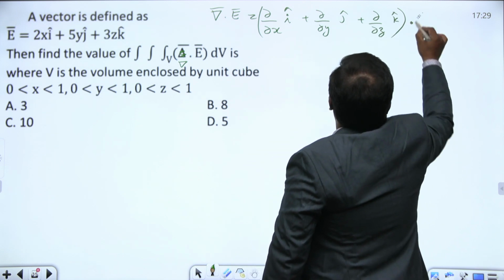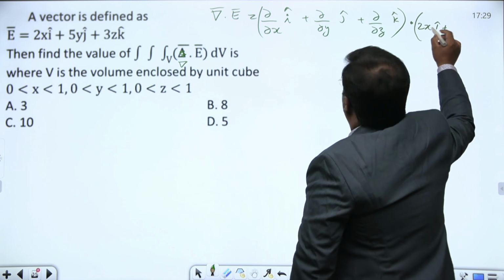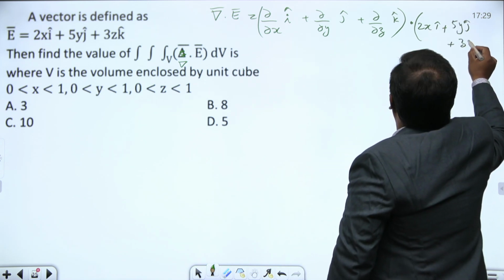dot 2x I cap plus 5y j cap plus 3z k cap.